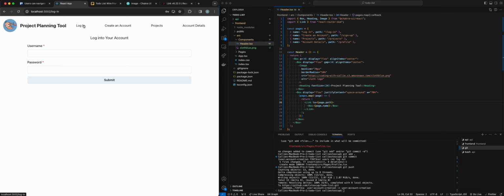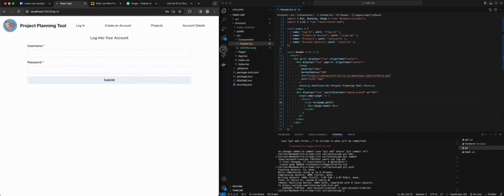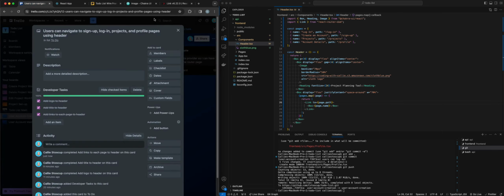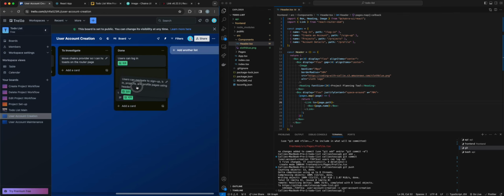Awesome. All right, so obviously there's a lot of work that still needs to be done in terms of like, it's not responsive. So if I pull this in closer, we have an issue with our header, so we'll have to have different menu types, okay? I also need to work on, I'm gonna move this to done.